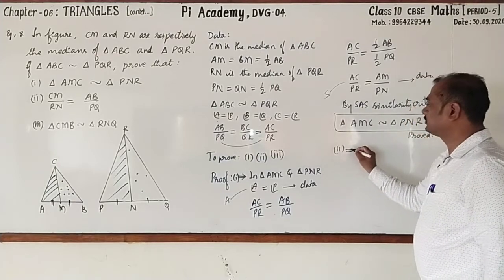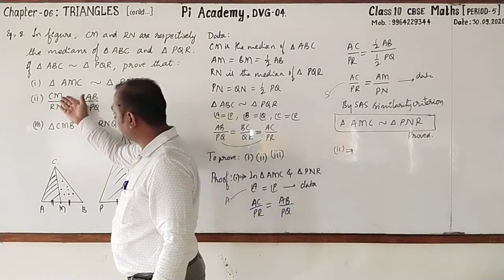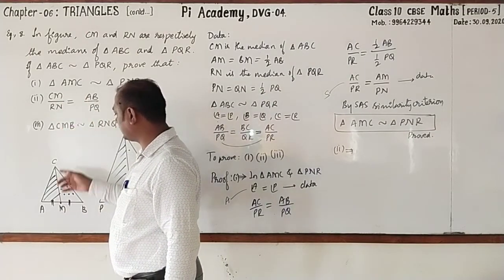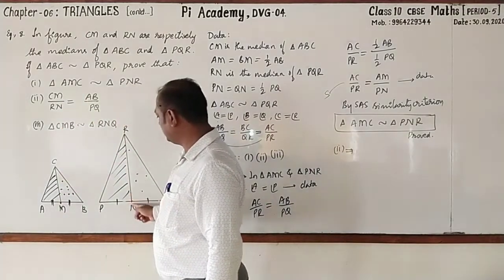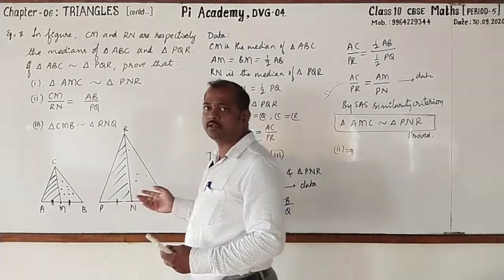Now we are moving to the second one. The second one is also very simple. We are going to prove that CM by RN is equal to AB by PQ. Is it not simple?